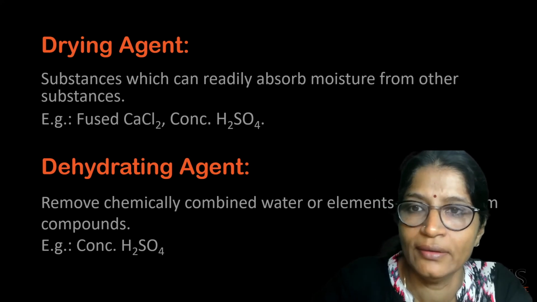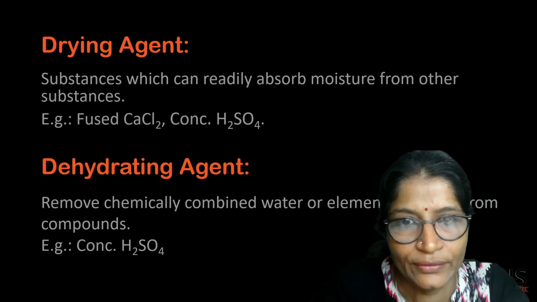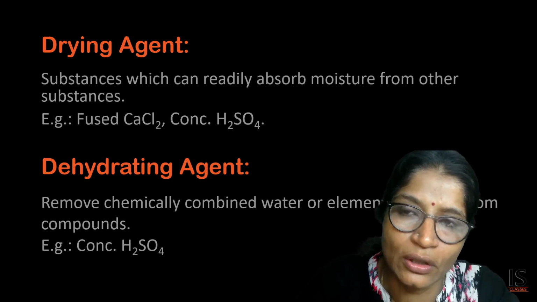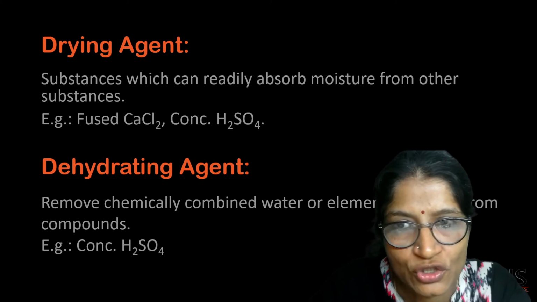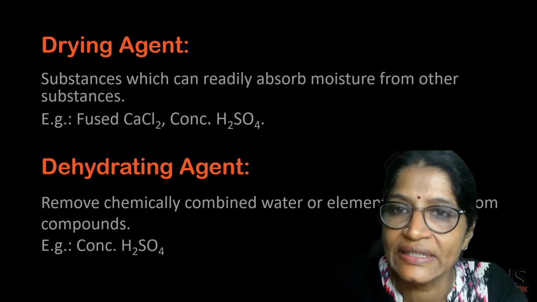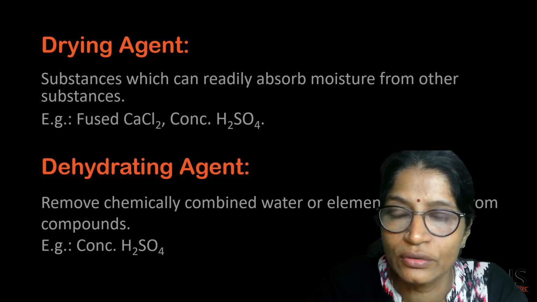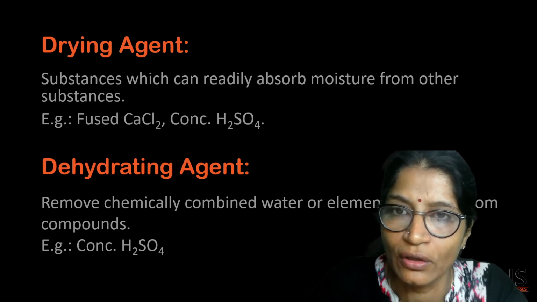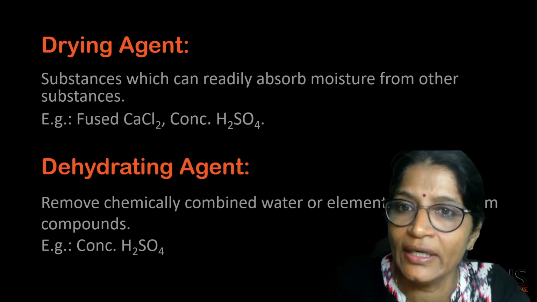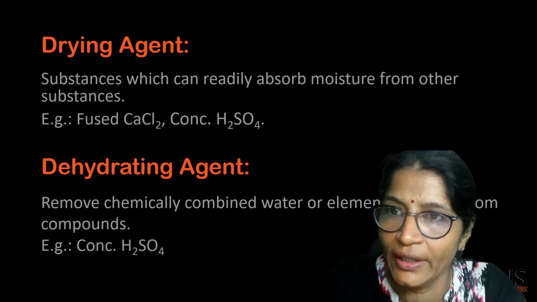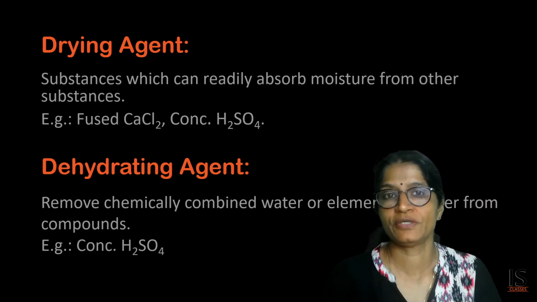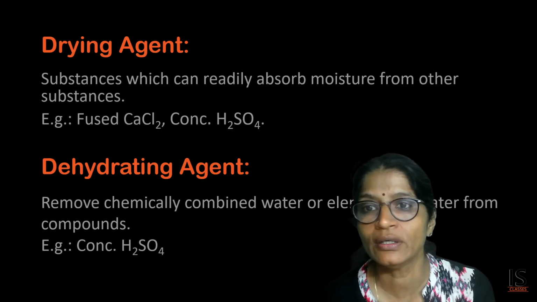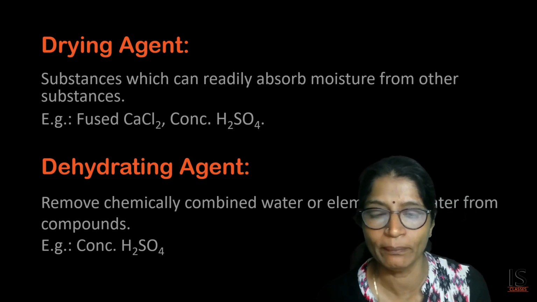In the same way, when concentrated sulfuric acid is added to sugar particles or glucose, you will observe that the glucose or sugar is converted into a black spongy mass. Why? Because glucose is C6H12O6. Here, H12 and O6 mean they contain the elements of water, hydrogen and oxygen, in the ratio which is present in water, 2:1. So, it removes those water molecules from the glucose and converts it into the black spongy mass.